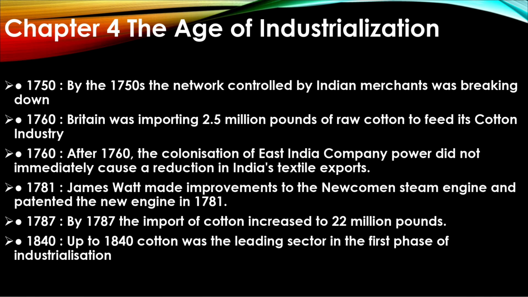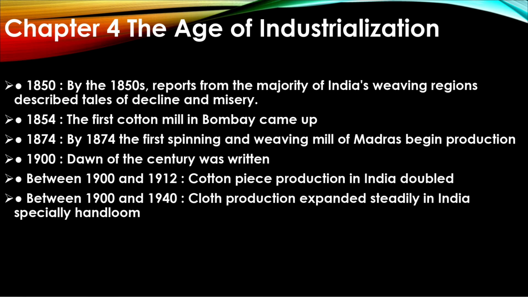After 1760, the colonization by the East India Company did not immediately cause a reduction in India's textile export. 1781, James Watt made improvements to the Newcomen steam engine and patented the new engine in 1781. 1787, by 1787, the import of cotton increased to 22 million pounds. 1840, up to 1840, cotton was the leading sector in the first phase of industrialization.